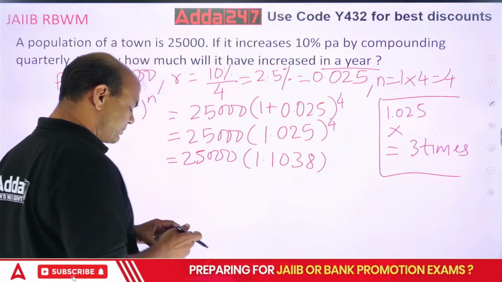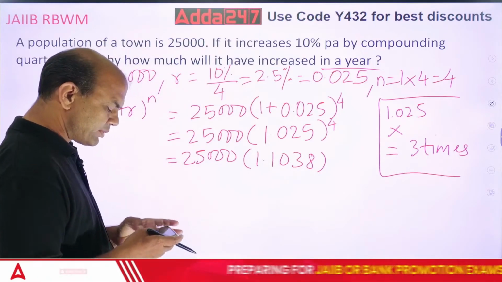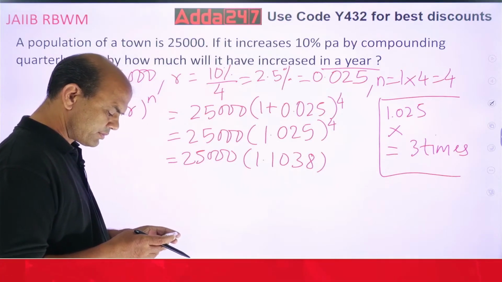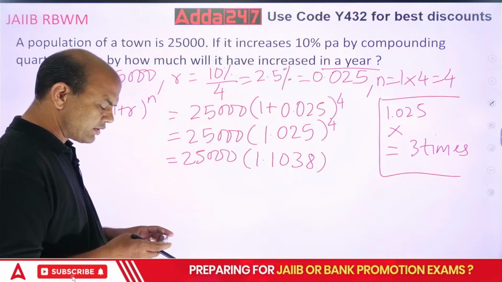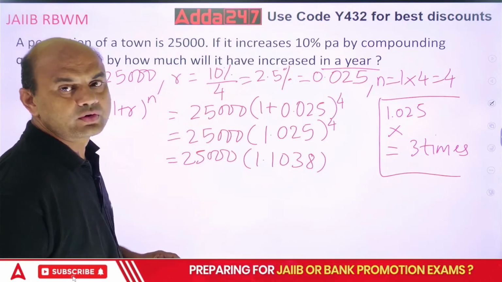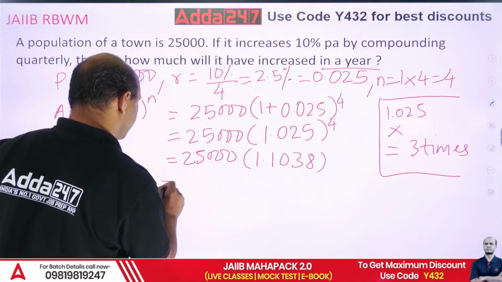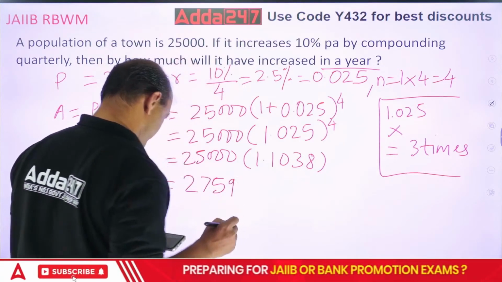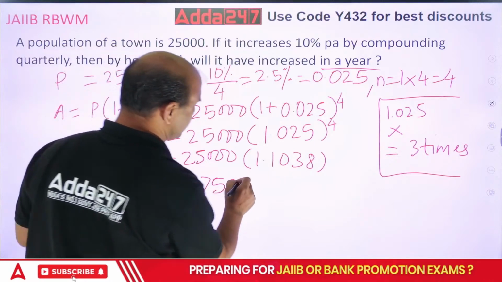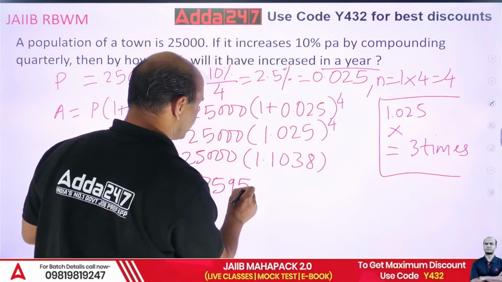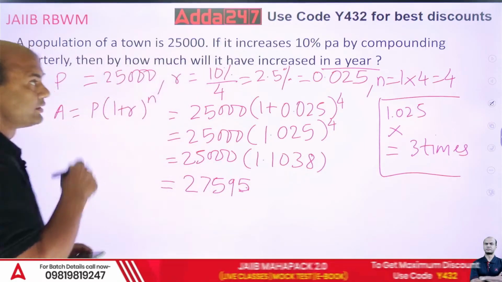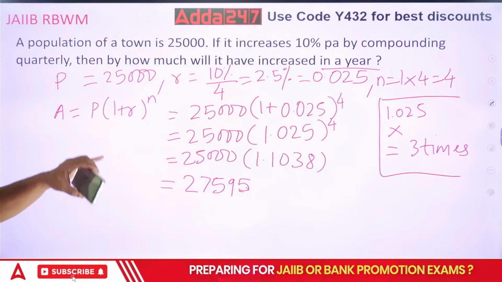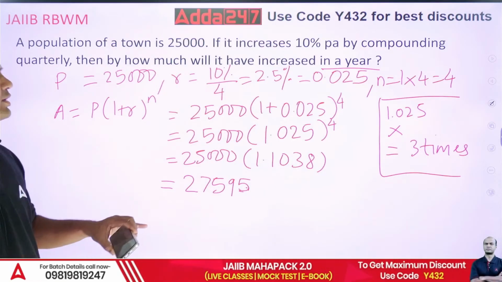Okay, so multiply it now. 1.1038 into 25,000. So what are you getting now? 27,595 point something. So let's round it: 27,595. Okay. So this will be the population at the end of the year.